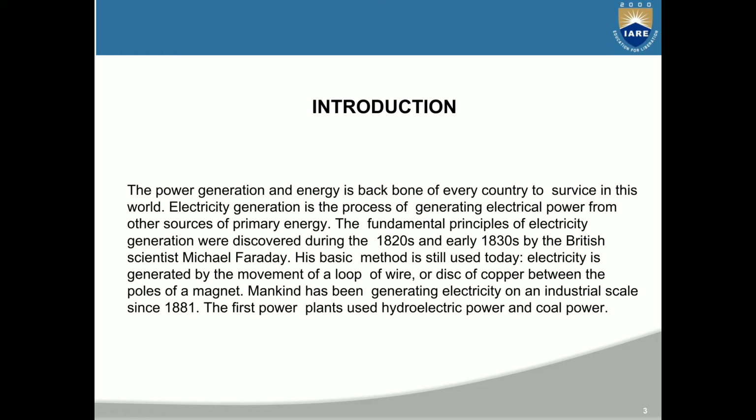Introduction. Power generation and energy is the backbone of every country to survive in this world. Electricity generation is the process of generating electrical power from other sources of primary energy. The fundamental principles of electricity generation were discovered during the 1820s and early 1830s by the British scientist Michael Faraday. His basic method is still used today. Electricity is generated by the movement of a loop of wire or disc of copper between the poles of a magnet.